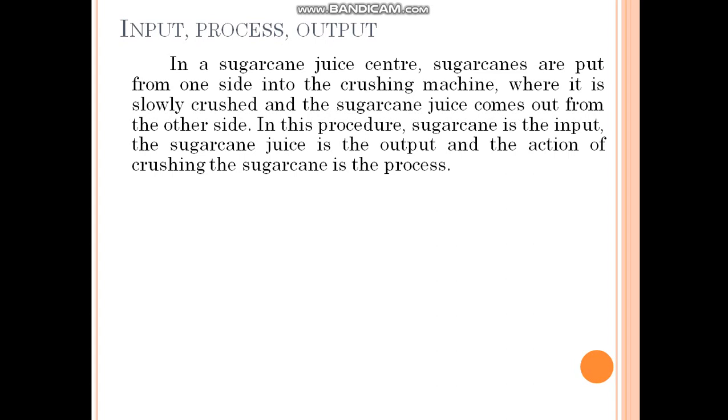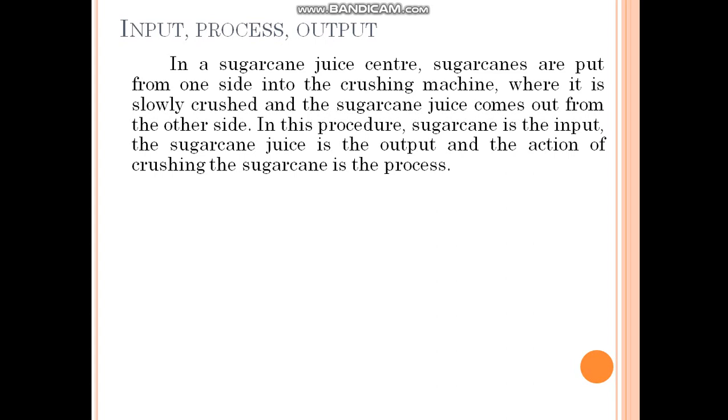In this procedure, sugarcane is the input, the sugarcane juice is the output, and the action of crushing the sugarcane is the process. Means input means sugarcane, process means crushing the sugarcane, and juice is the output. This is the main and best example of input process output.